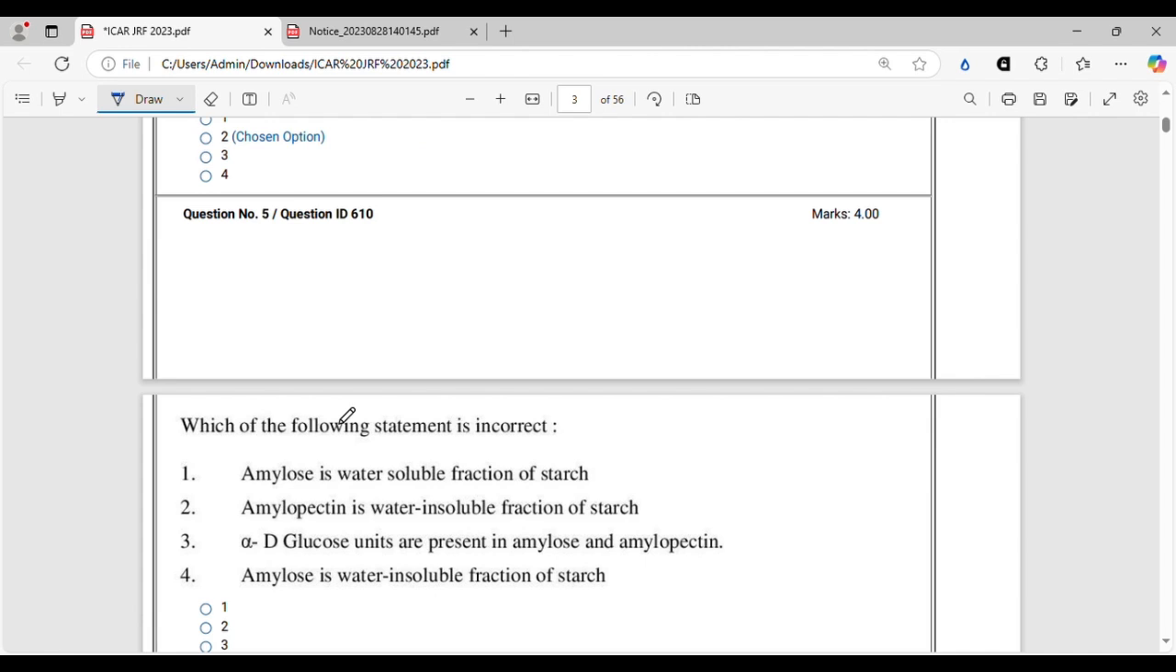Next question. Which of the following statements is incorrect? Incorrect. You have to be very careful while reading the question. You cannot miss this. Incorrect.